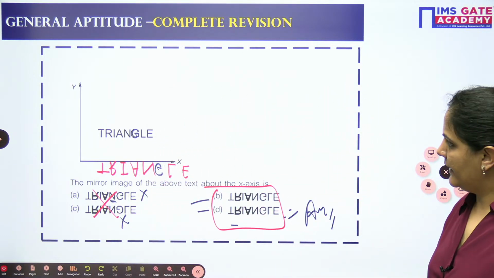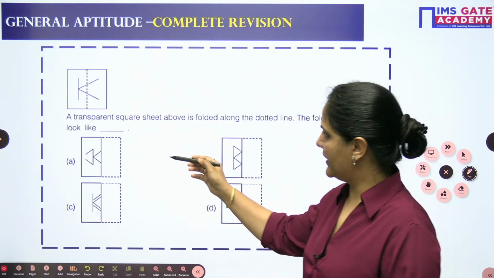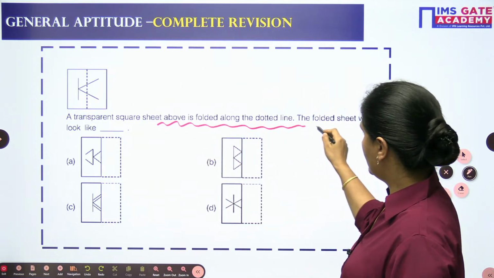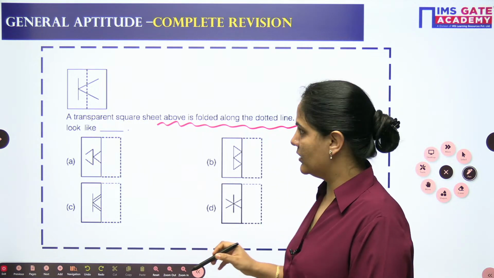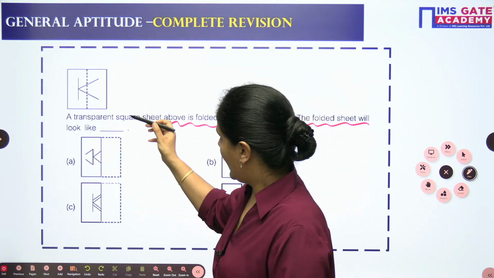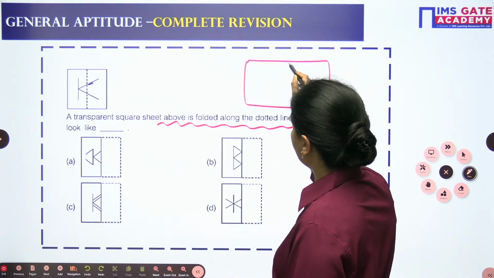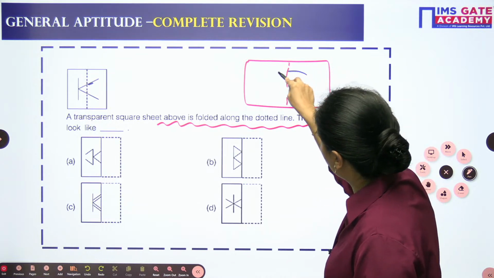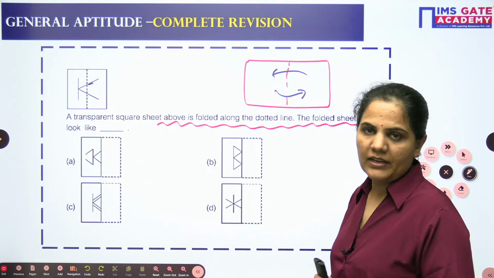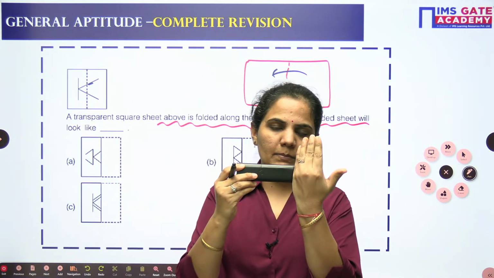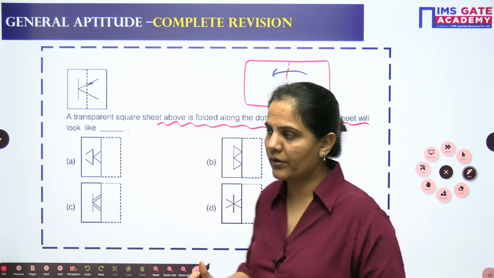Okay. Let's go for the next one and the last question. So this is for the paper folding. Transparent square sheet above is folded along the dotted line. So how will your folded sheet look when you fold it? देखो, this is a very important thing. Whenever you are having the paper, how are you folding the paper? You are folding paper from this way to this way, or you are folding paper this way to this way. That is important. Whenever you are having paper, you should understand whether you are folding paper like this, or you are folding paper like this. That is an important thing.